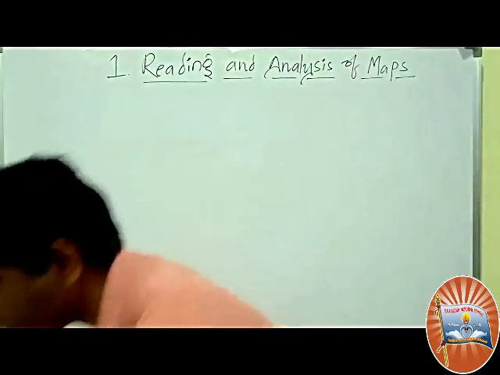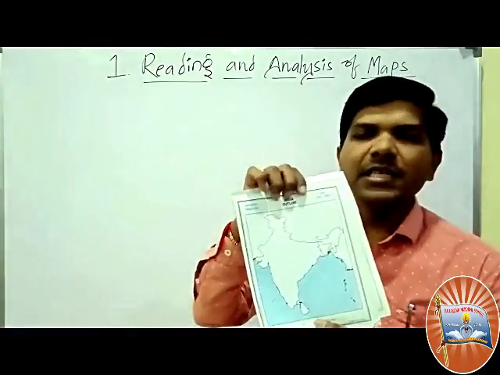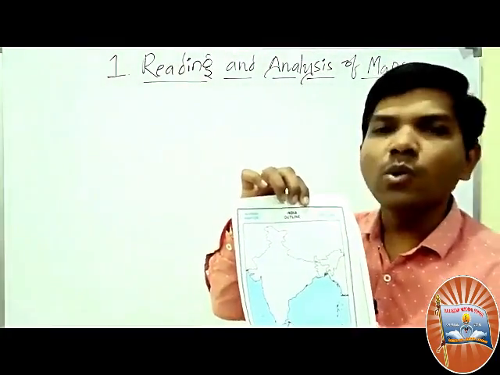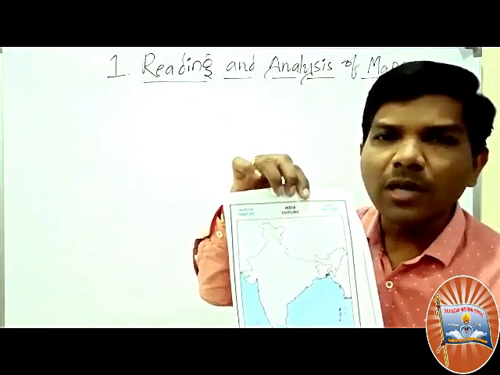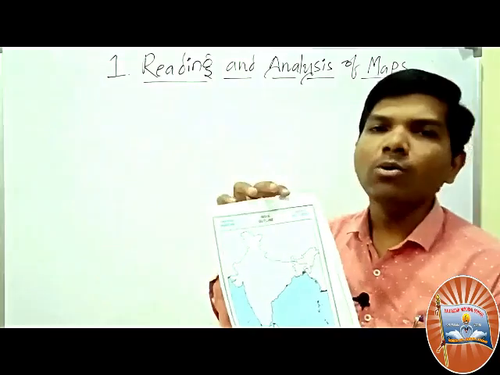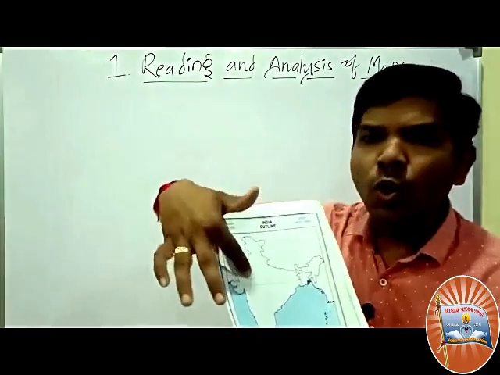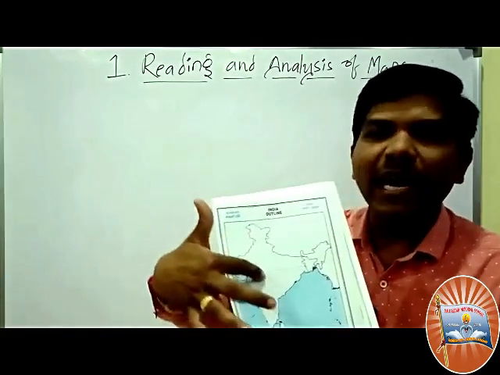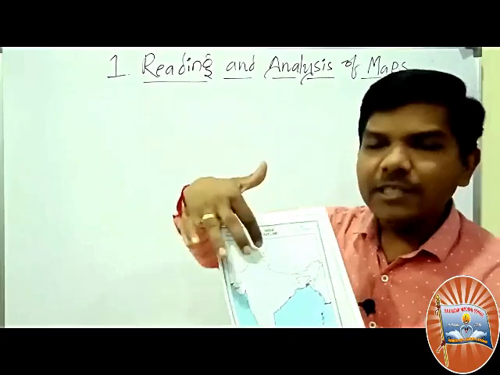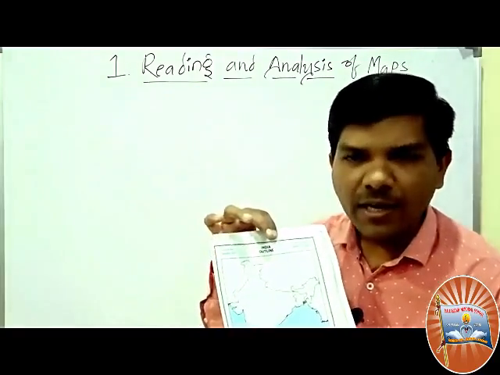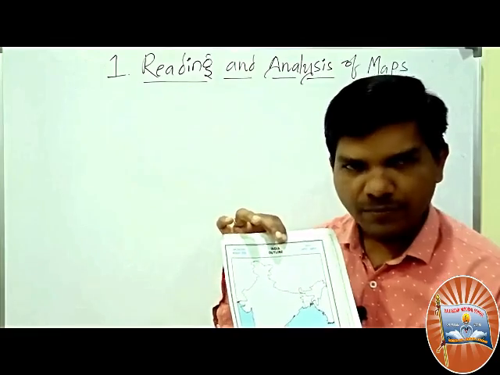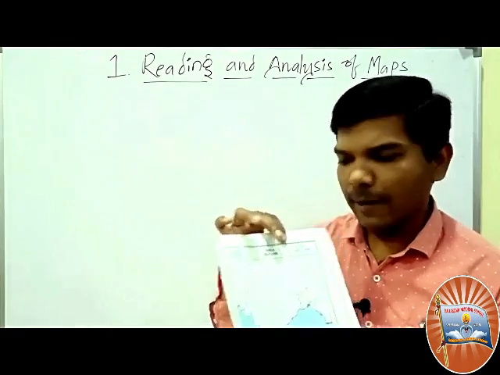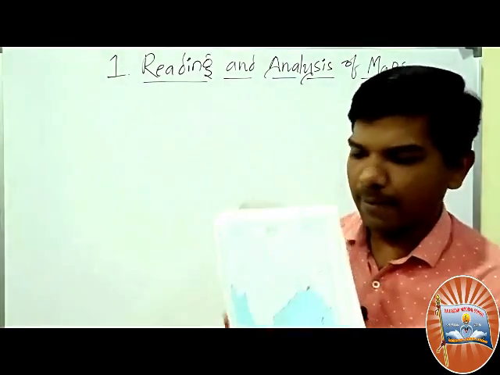Next, this is India's outline map, isn't it? Outline means there are no separate states identified. If separate states were identified, then we can say that it is a political map. This is an outline map.